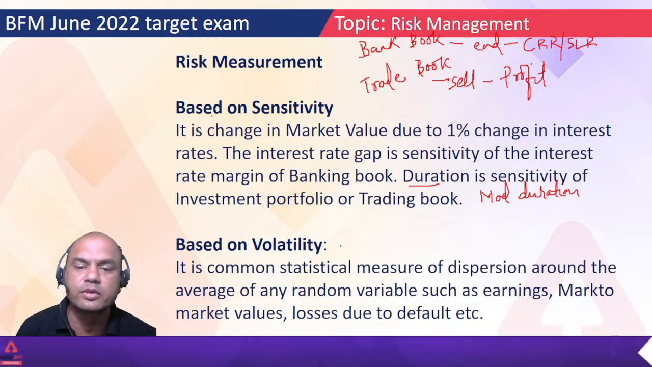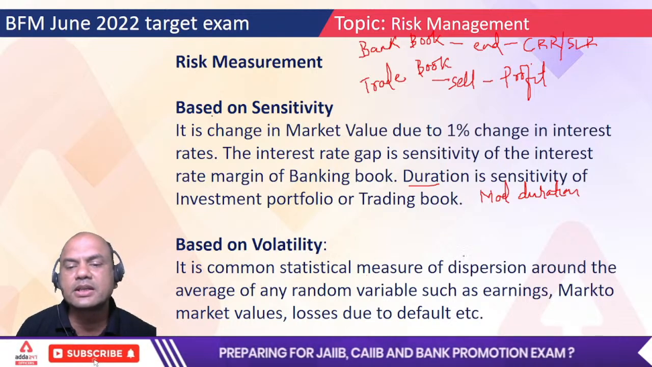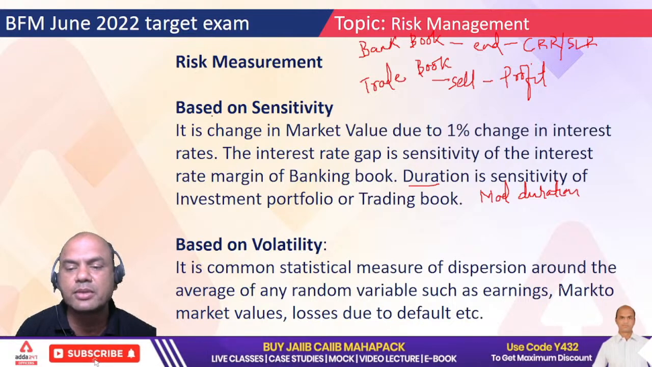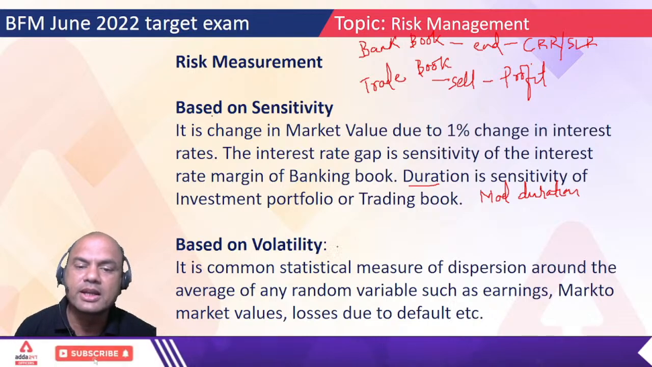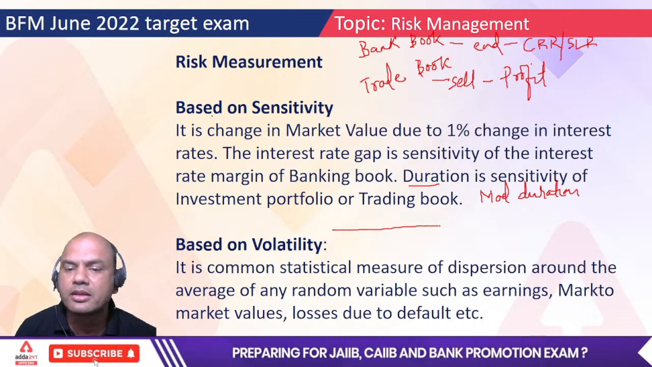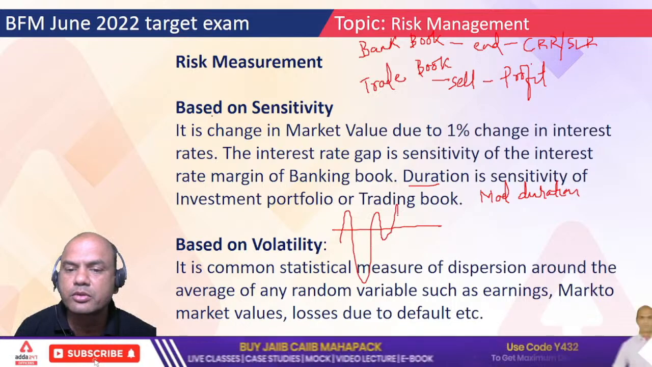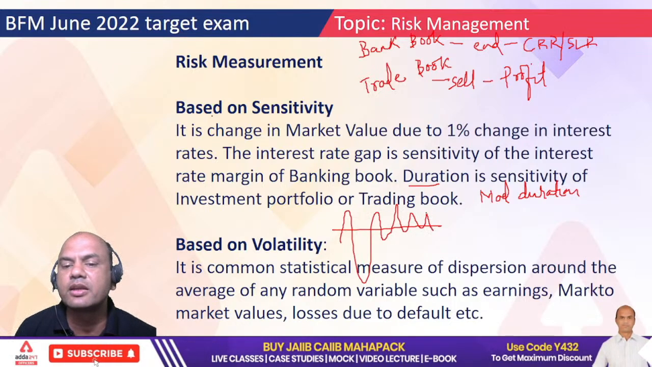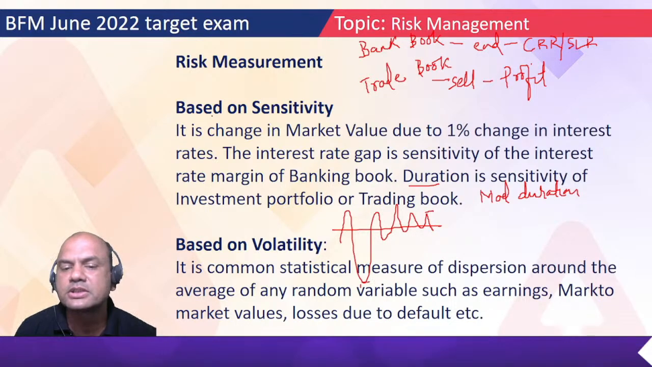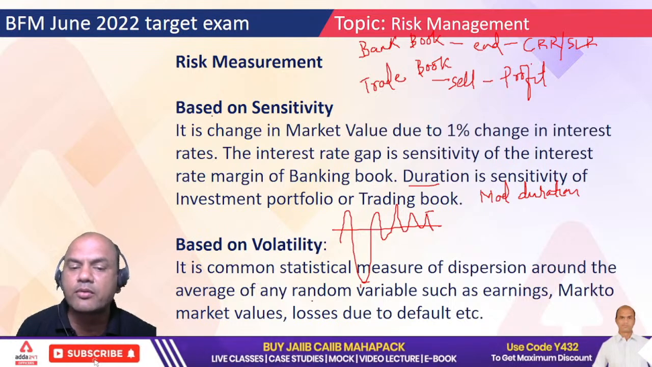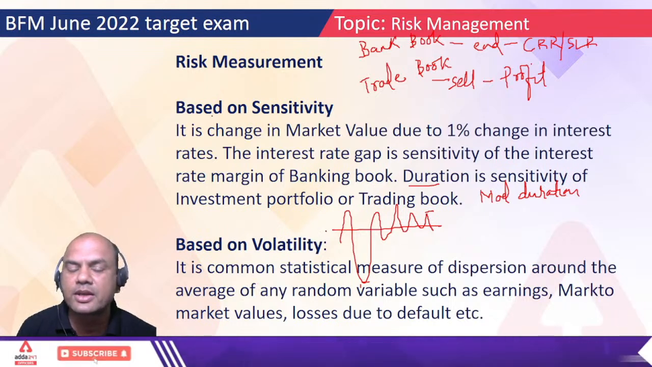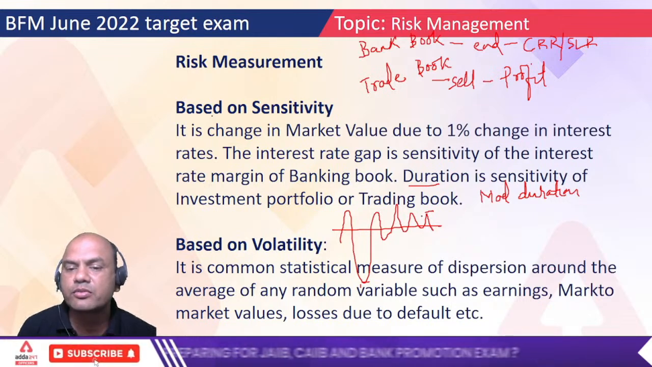Now the second is based on volatility. It is a common statistical measure for dispersion around the average of random variables such as earnings, mark to market values, and loss due to default. Okay, volatility means what? Here, this is my mean, and how much my stock is moving like this, this top and this bottom, this is known as volatility. So it is a common statistical measure for dispersion around the average of any random variable. See, this is the average and this is around the average, whatever my movement is.